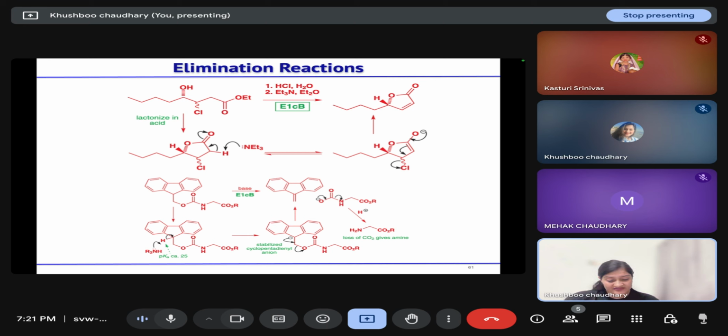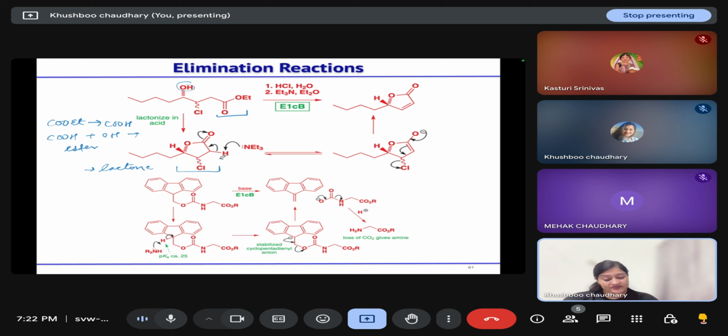Two more examples of E1cB reactions are shown here. Firstly, you are treating this with HCl in the presence of water. So ester in the presence of HCl will form acid, and acid and alcohol will do lactonization to form this lactone. So firstly, ester is converted into acid, and then acid combines with alcohol to form a cyclic ester, we will call it a lactone.